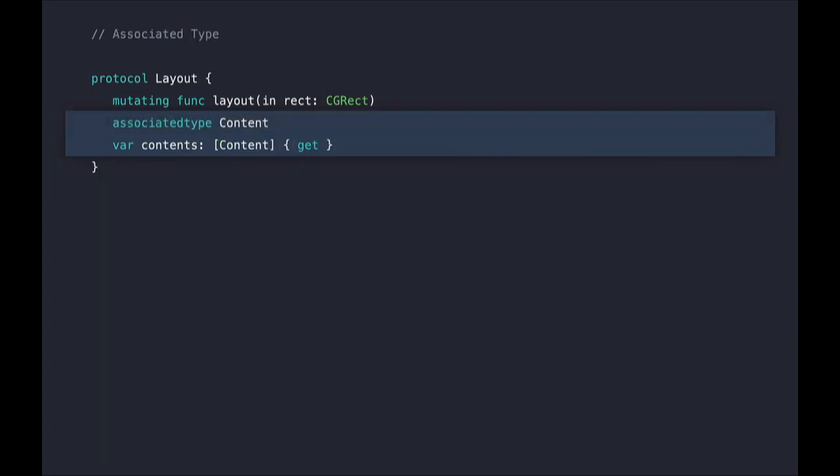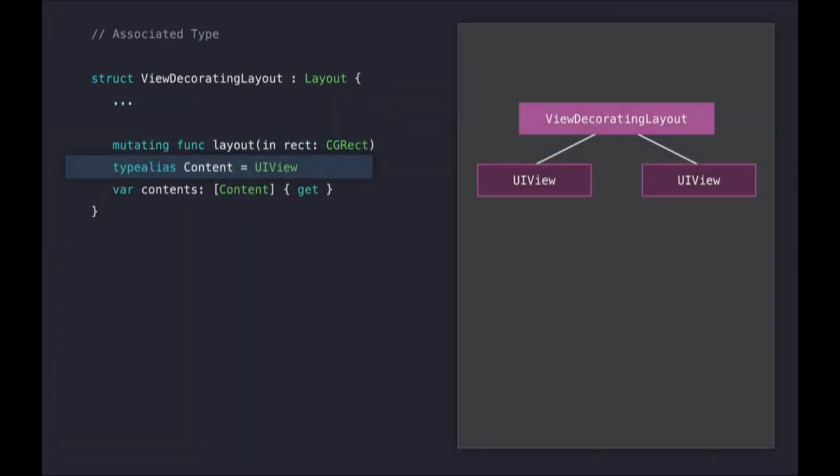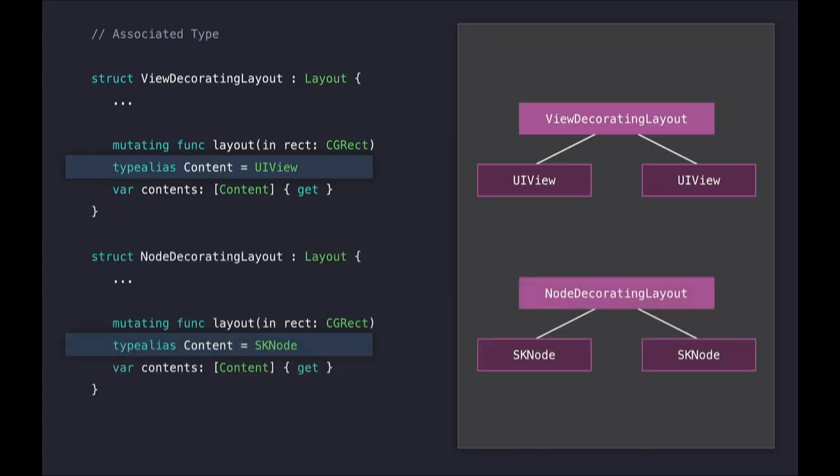So to enforce this, we can add an associated type to our protocol. An associated type is like a type placeholder. The conforming type chooses the concrete type that it wants to use. So our protocol's associated type is for what we'll be putting in the array of contents that our layout has. This allows us to write something that just knows how to lay out views and specify that its content type is UIView. And similarly, we can write layouts that only have SKNodes as their contents. And this type safety is really great.